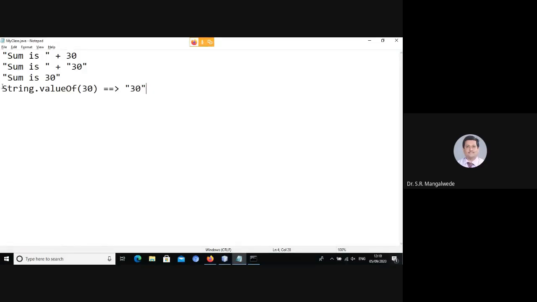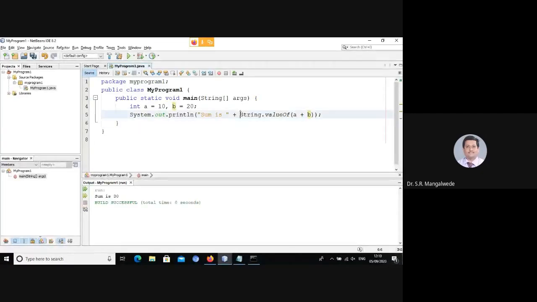This is happening implicitly, behind the scenes automatically, and you are not doing it. However, it is always good practice to do it explicitly, that is String.valueOf, rather than leaving it to be done by the Java environment.